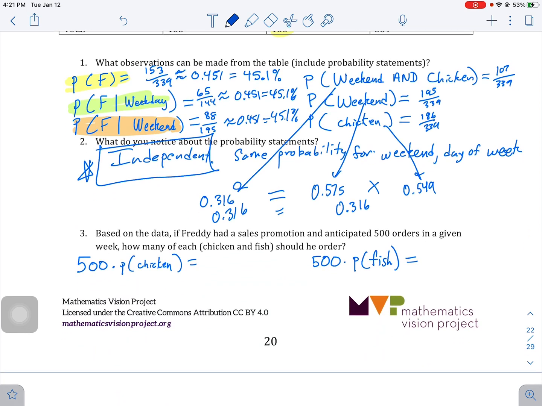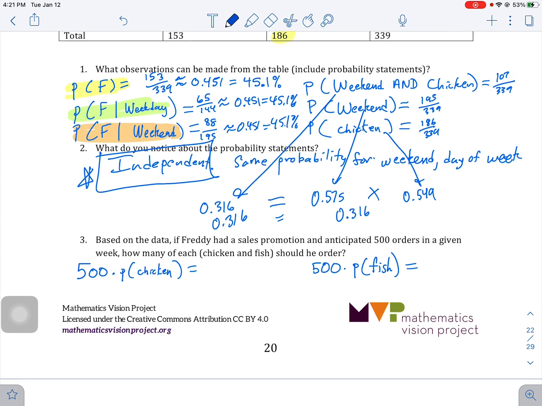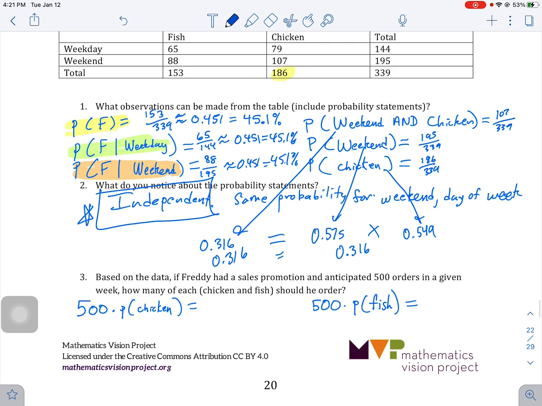So to figure out the last question, if you had 500 orders, how much chicken? Well, it doesn't matter what day it is. You would say the probability of chicken, which we calculated, is 186 out of 339, so it's 0.549 times 500. And for the probability of fish, which was 0.451, times 500.